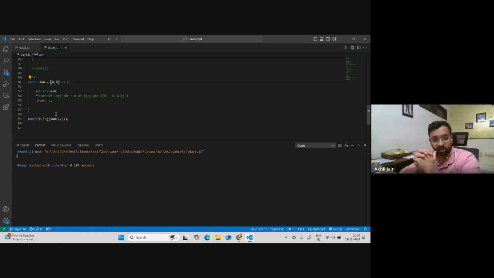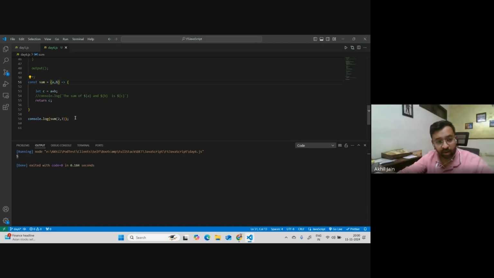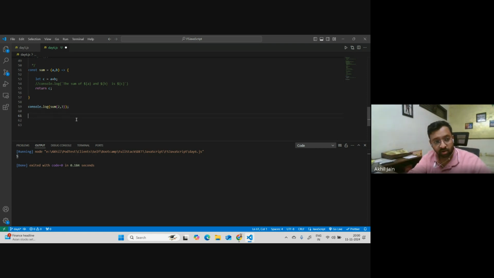Yes, Hassan, please ask your query. Yeah, okay. So the arrow function not necessarily has to have any kind of parameters, right? So we can just not mention any parameters and then also console dot log, right? Absolutely correct. And there are 2 things which I have not covered till now about this, since we're not done with the arrow function. Just to answer your query here.